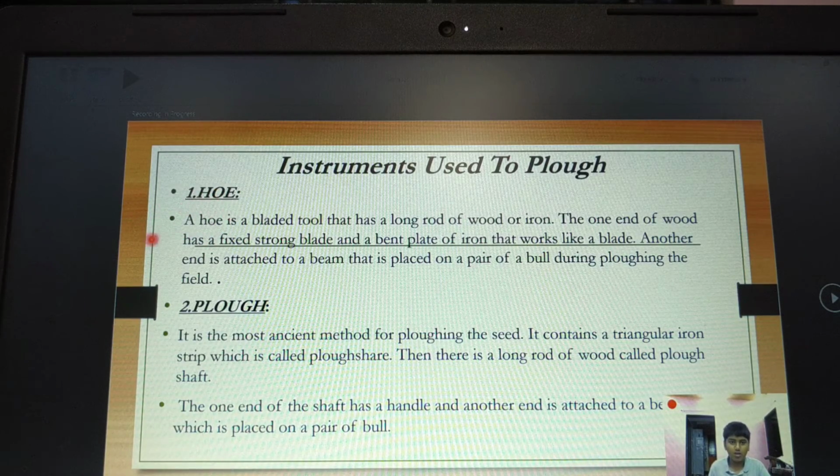So let's study the hoe. A hoe is a bladed tool that has a long rod of wood or iron. One end of wood has a fixed strong blade, a bent plate of iron that works like a blade. Another end is attached to a beam that is placed on a pair of bulls during plowing the fields.